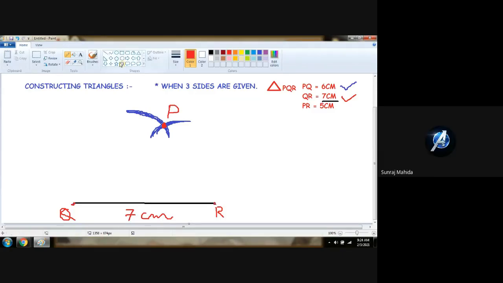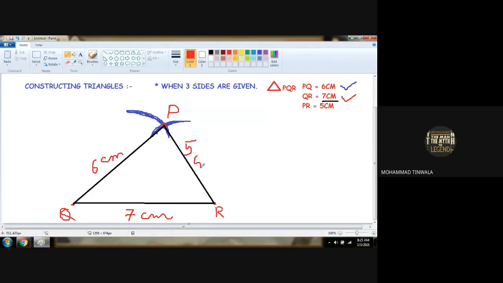P. Point P. Now we will join point P and Q, and we will join point P and R. And with the help of this, we will write here: this is 6 centimeters, and this is 5 centimeters. Our construction is over.